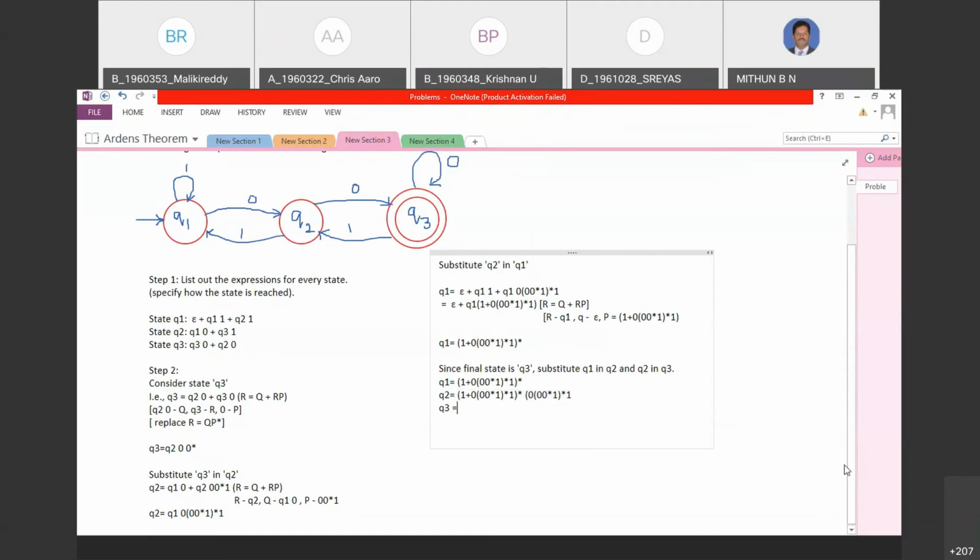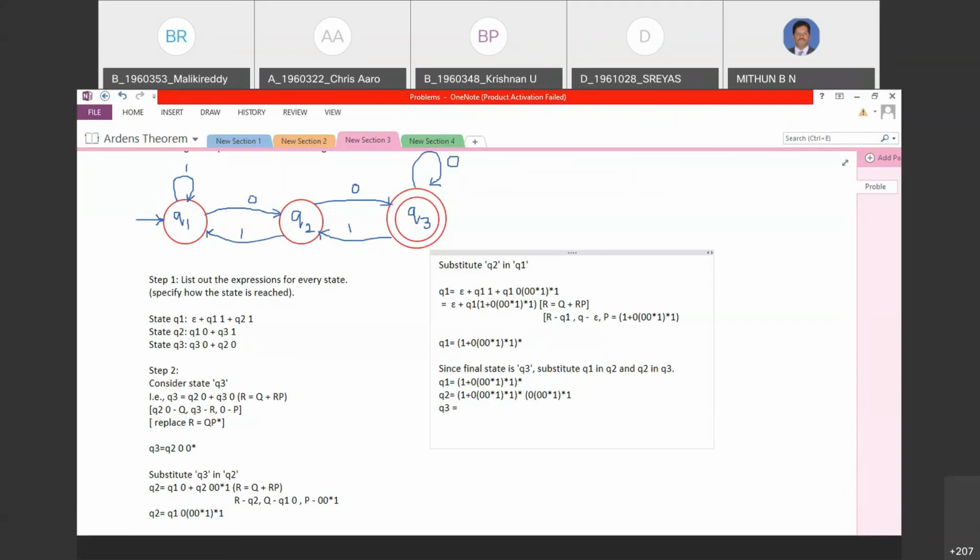So for Q3, epsilon is not required, because the star comes into the picture there, right? When you say epsilon, it is nothing. When you say star, see the value of Q1. Q1 is 1 plus 0, 0, 0 star 1 whole star 1 whole star. The whole star is there. Because of that, star epsilon is included there. Hope you remember, whenever I write A star, epsilon is also included. So whenever we talk about QP star, if Q is epsilon, we don't write it. We just remove it, because epsilon is already available with respect to P star itself.